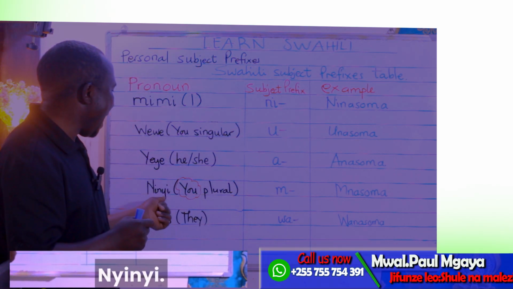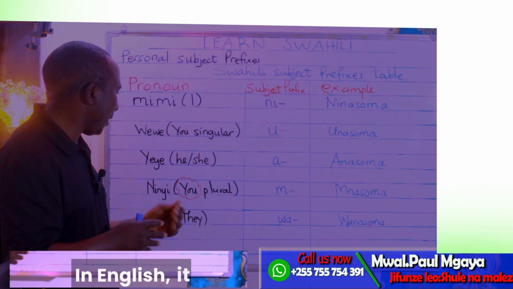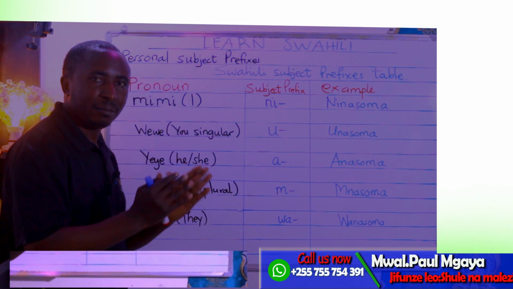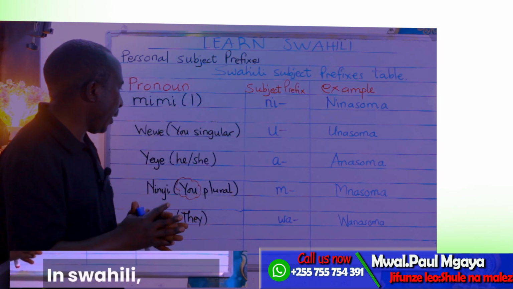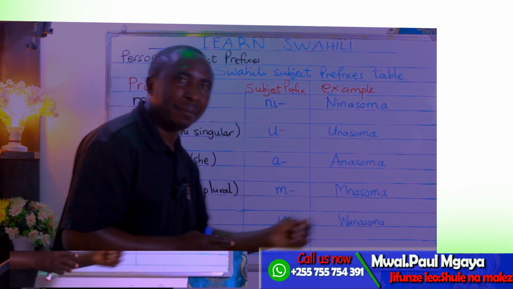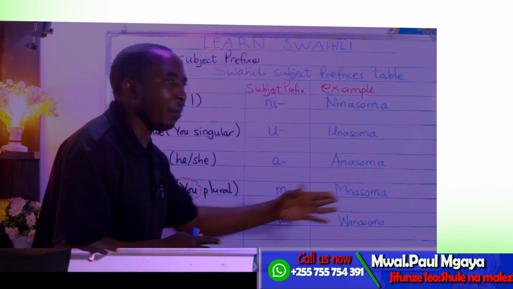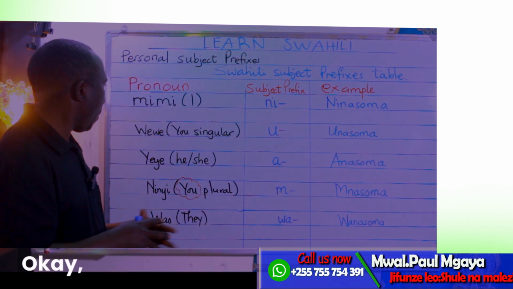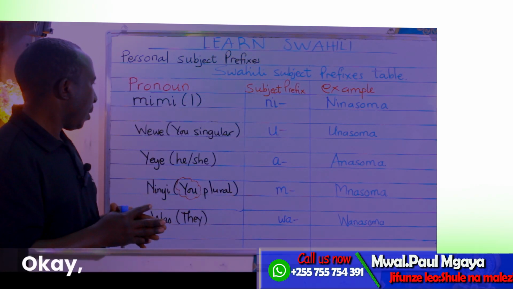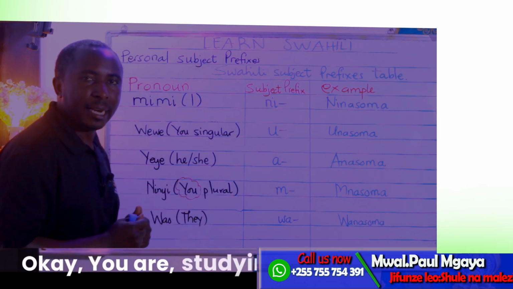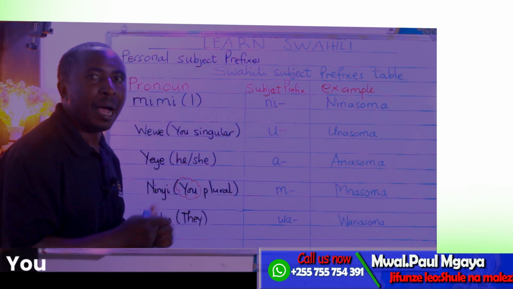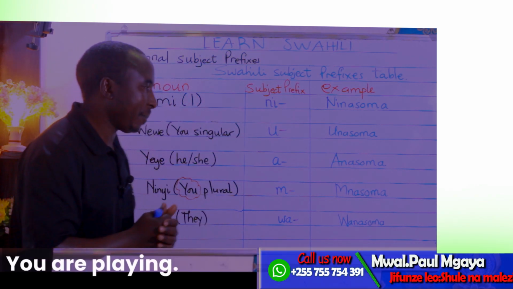Here it is ninyi. In English it is you plural, more than one person. Okay? In Swahili we use m. For example, mnasoma. You are studying. You are eating. Mnakula. You are playing. Mnacheza.